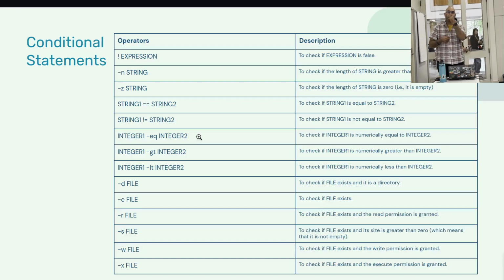And one of the main and most common uses of these conditions is when you want to take some arguments. So you have a command which takes a couple of arguments, and you want to check how many arguments the user has provided. And if they didn't provide anything, we go by the default.